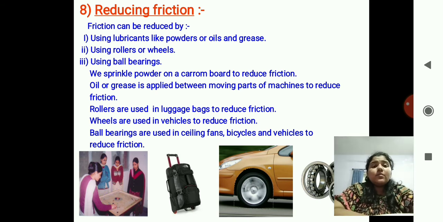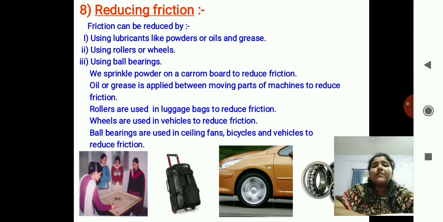For this experience, you can do an experiment. Just pull a suitcase full of clothes or full of materials which does not have rollers under it, and one which has rollers. Try pulling both of them. Which would be easier? The one which has rollers. So they reduce the friction with the ground and make it easier for us to carry the luggage.